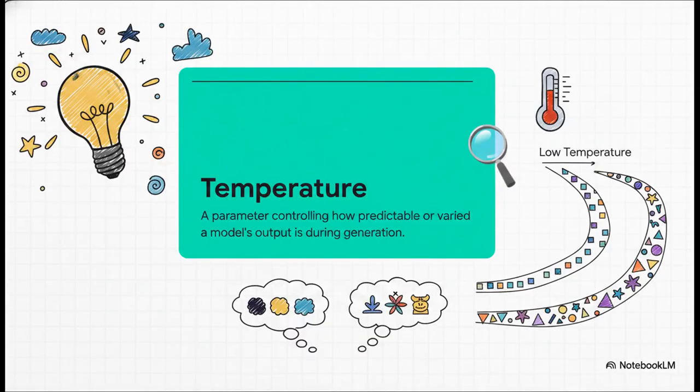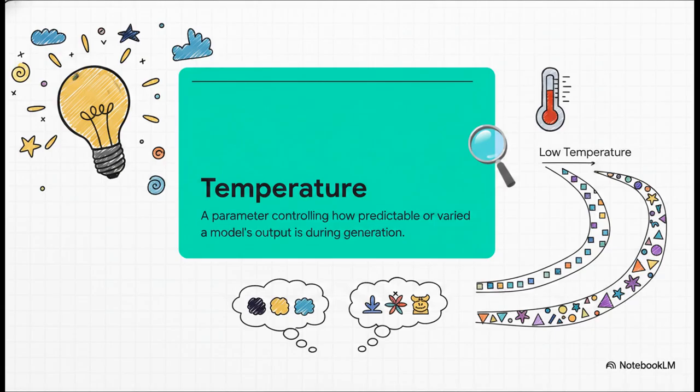This whole predicting mechanism also explains the AI's so-called creativity. You've probably noticed that if you ask an AI the exact same prompt twice, you almost always get a slightly different answer. Why is that? Well, it comes down to a parameter called temperature. The model doesn't always pick the single most mathematically likely next token. It samples from a probability distribution.